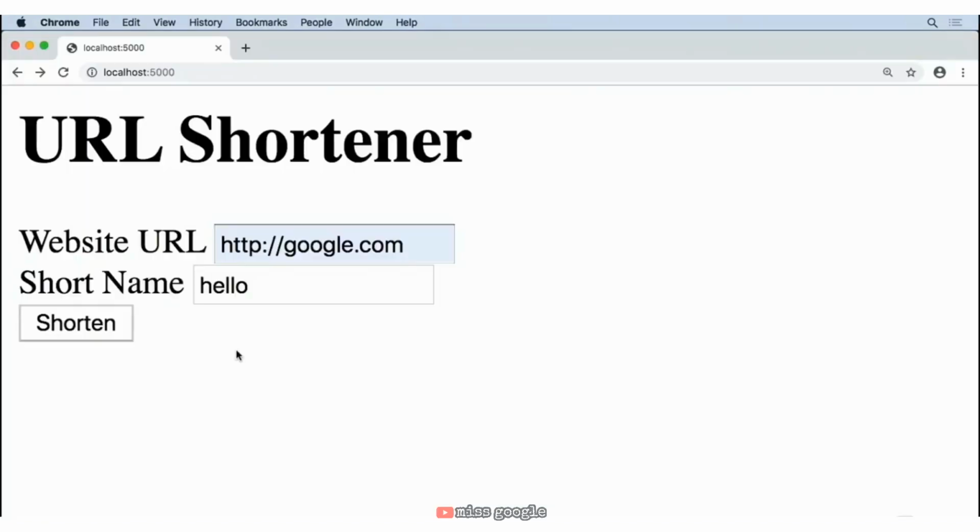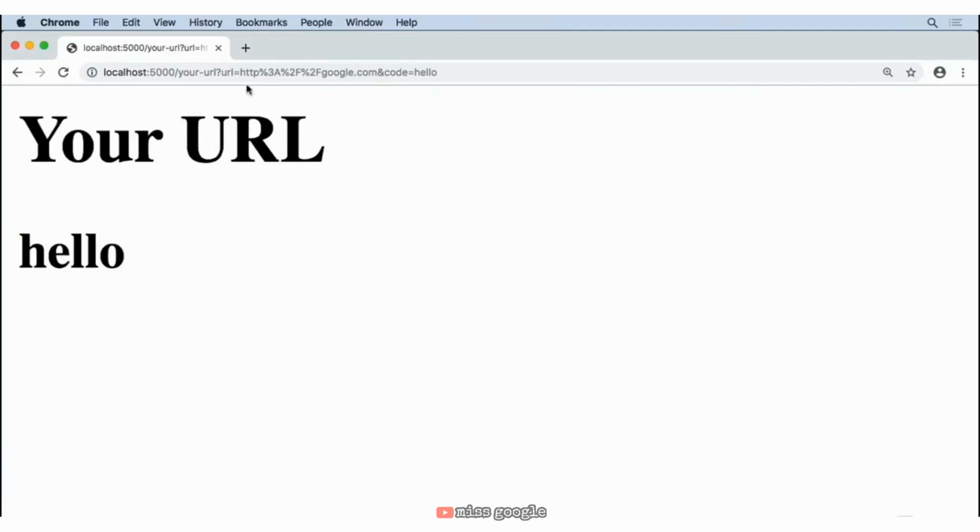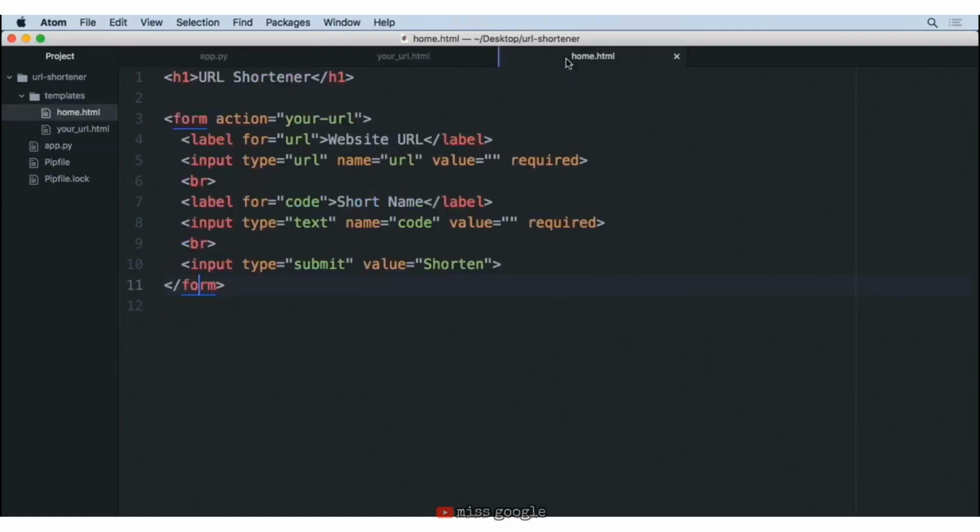So currently with our website, if someone provides a URL and a short name for that and they hit shorten, it goes through as a GET request, meaning that all the data from that form is displayed up here inside of the URL. And this is what comes default with a GET request, but we'd rather not have that information displayed. Instead, we'd like to have it come through a post request, which will take all that information and not display it in the URL, but instead we can have access to it inside of that app.py file. So let's go ahead and move back into our home.html.